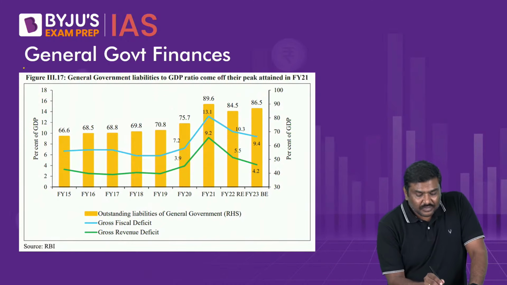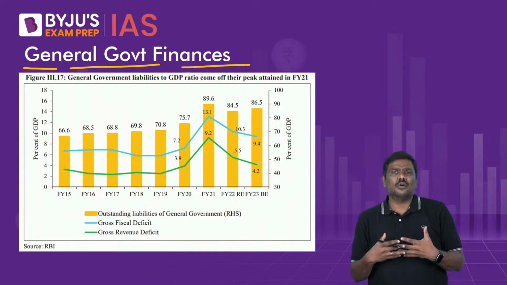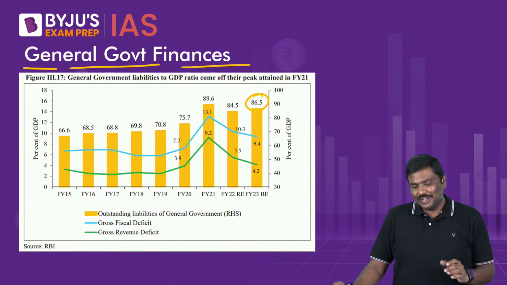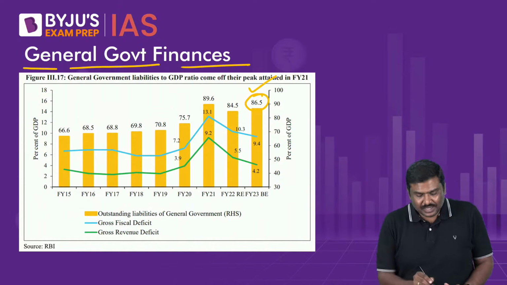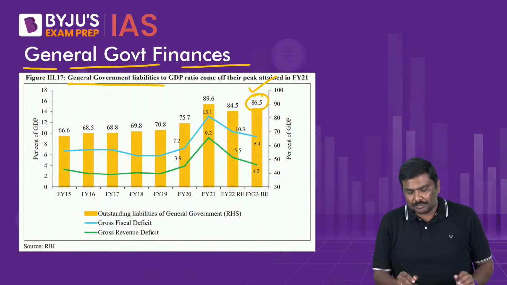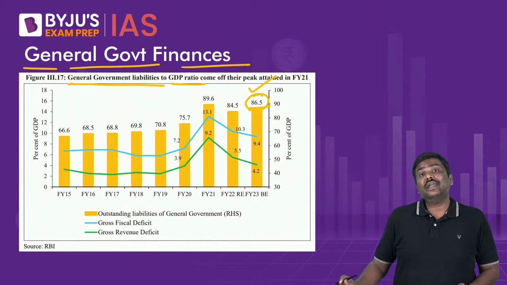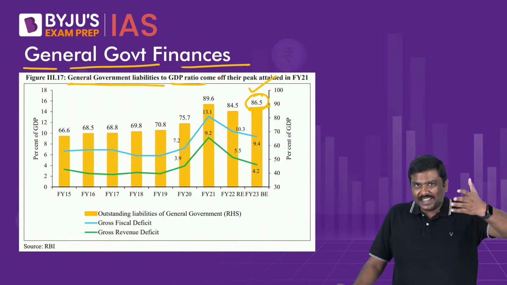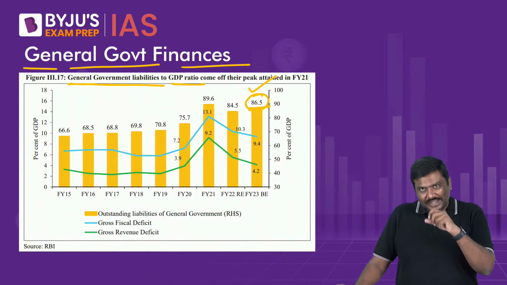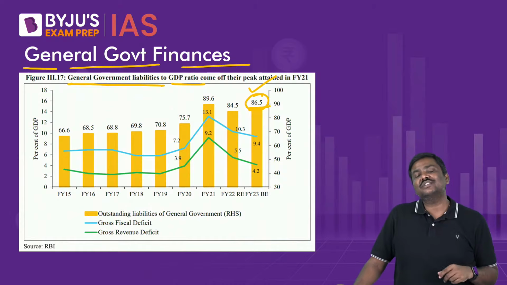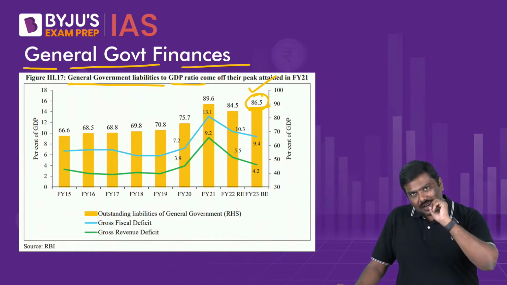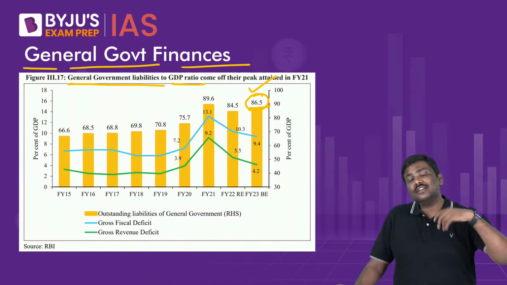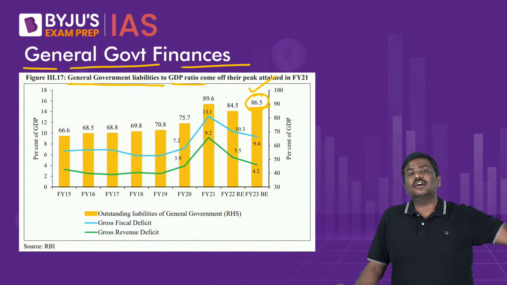What about the general government finances? That is the overall government, center plus states. The general government finances, like I've already told you, the total borrowings, that is the liabilities of the central government plus state governments, come to around 86.5%. As per the FRBM review committee, by 2023 the total liabilities of the center plus states were supposed to reach around 60%. Out of that, around 38% would be of the central government and the remaining would be of the state governments.